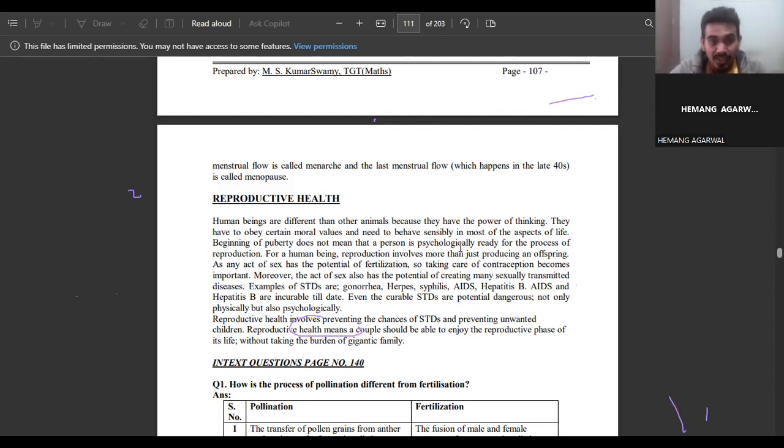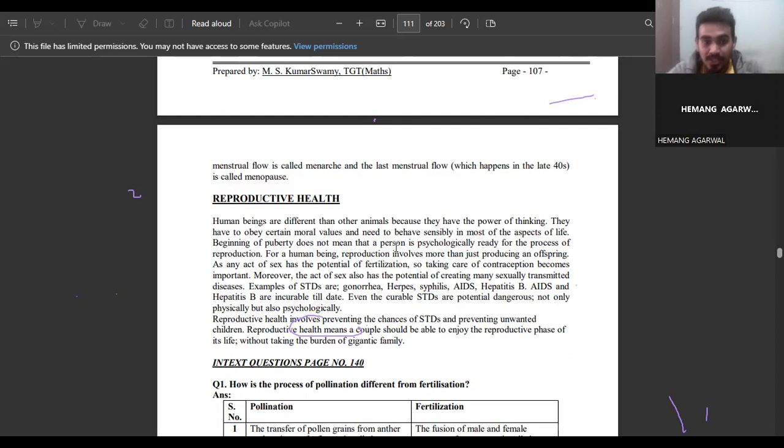Human beings are different from other animals because we have the power of thinking. A dog cannot think like go to this space, go to other places, but we are the only ones who have the power of thinking, and we have to obey certain moral values and need to behave sensibly in most aspects of life.